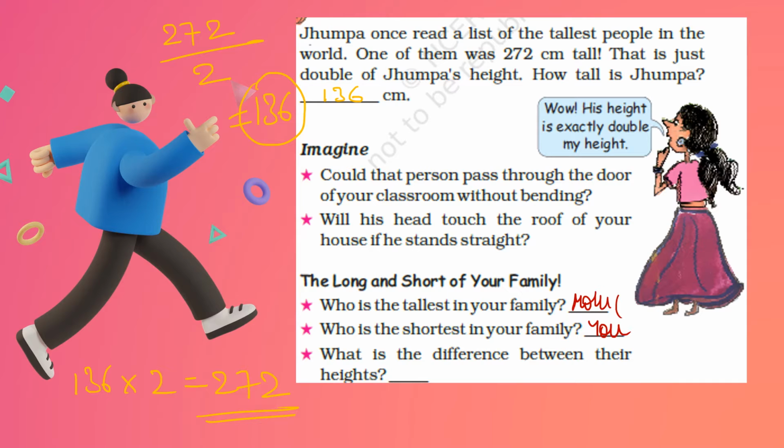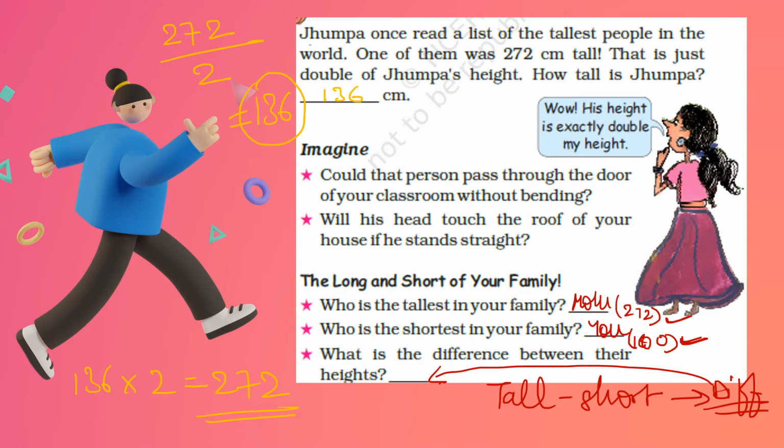So, for example, mom's height is 272 again, and your height is 100. I don't know, I'm just taking random numbers. We just have to subtract the shorter height from the taller height. So tall minus short, we will get the difference and we will write the difference over here. Okay, try this exercise at home.